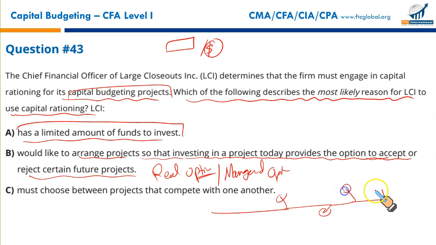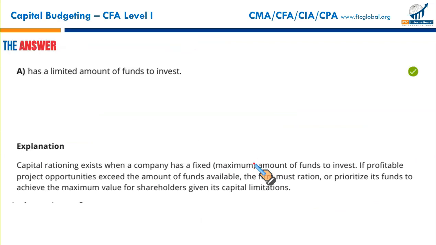So embedding options in your projects makes them more valuable. A straight plain project with no options will have a lower NPV. If you have a project where you have embedded certain flexible points where you can make certain decisions, it can add value to the project. NPV will go up in most cases. These are called real options or managerial options. Valuing these options is discussed in derivatives, but not here. It will be discussed in CFA level 2 or 3 as we go along. Let's see. So that makes A the correct option.